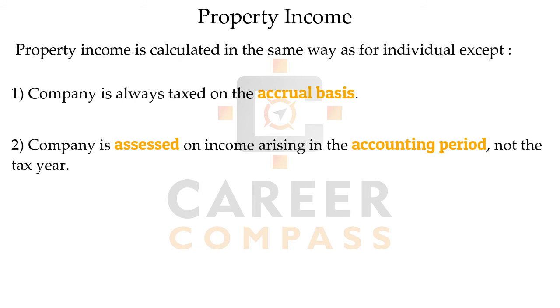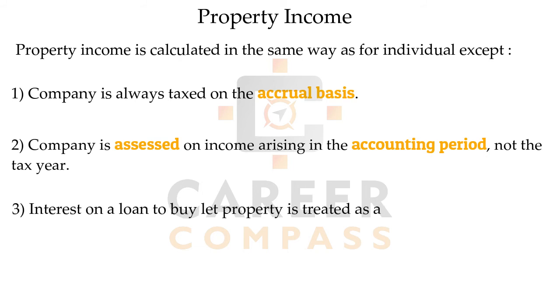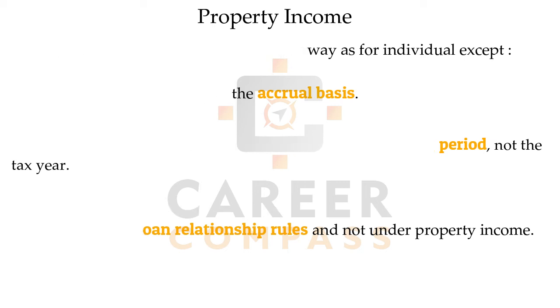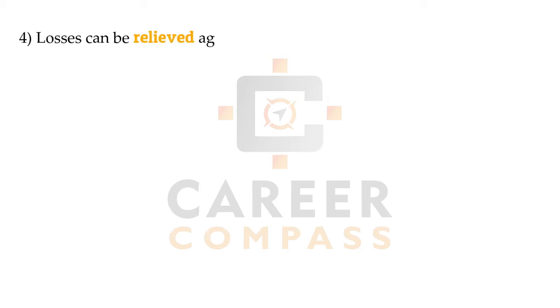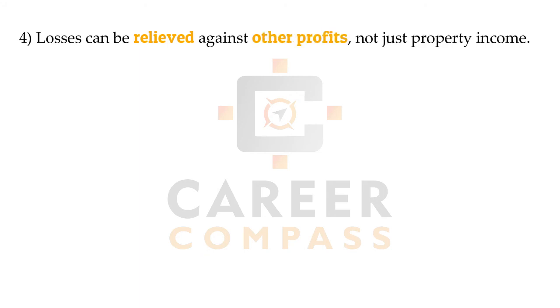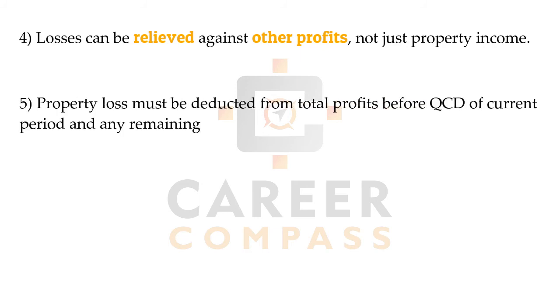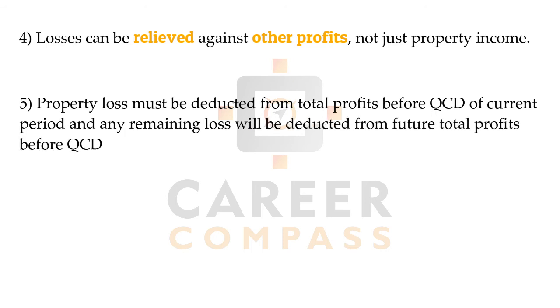One more important thing is that any interest on a loan to buy the property is treated under the loan relationship rule and treated as a non-trade interest expense and will not be considered under the property income. But here we have one benefit also, students. Property loss of the company can be set off against other profits also. Property loss must be deducted from the total profit before QCDs along with the other incomes. And any unrelieved loss, or we can say remaining loss, will be deducted from the future total profit.